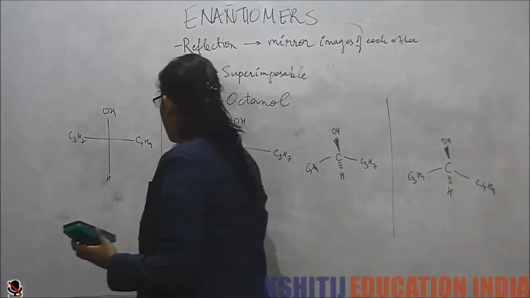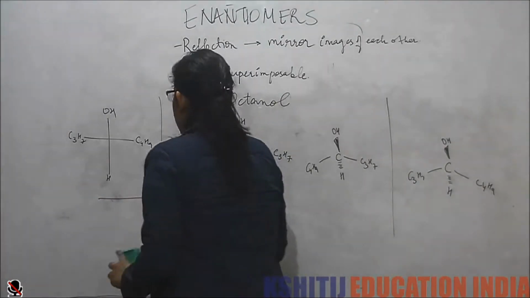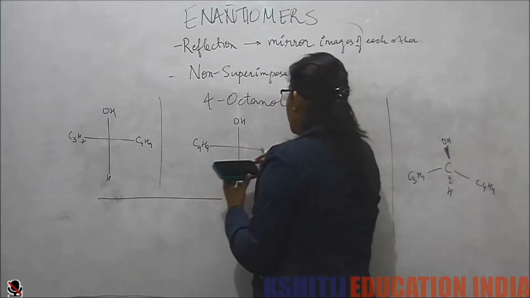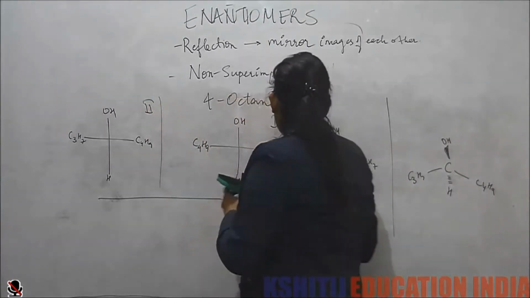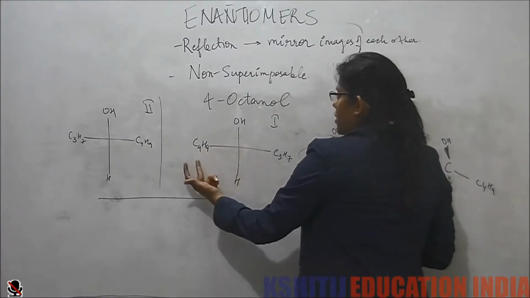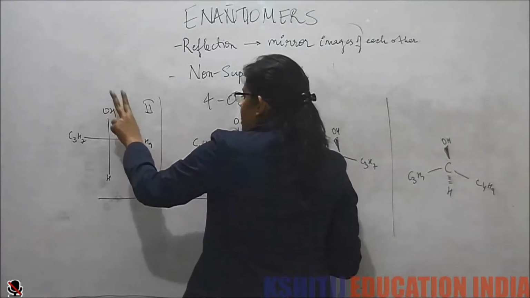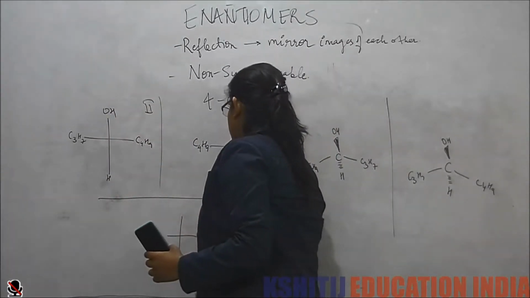Now I draw one more. First, this is the first molecule. In my second molecule, what I did is I exchanged these two. Now what I am going to do is exchange these two, hydroxide and hydrogen. So what will I get?